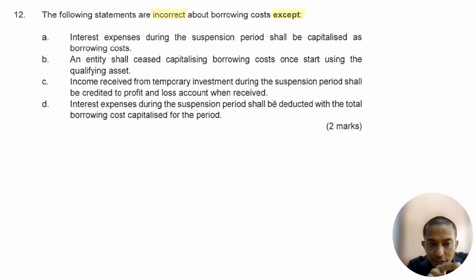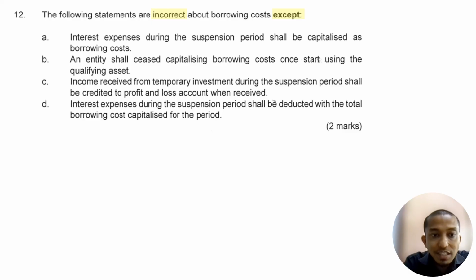Okay, next. The question says all the following statements are incorrect about borrowing cost, except, which means all are wrong except the correct one. Which one is the correct one? Interest expense during the suspension period shall be capitalized as borrowing cost. Incorrect. So this one is not correct, not accepted.